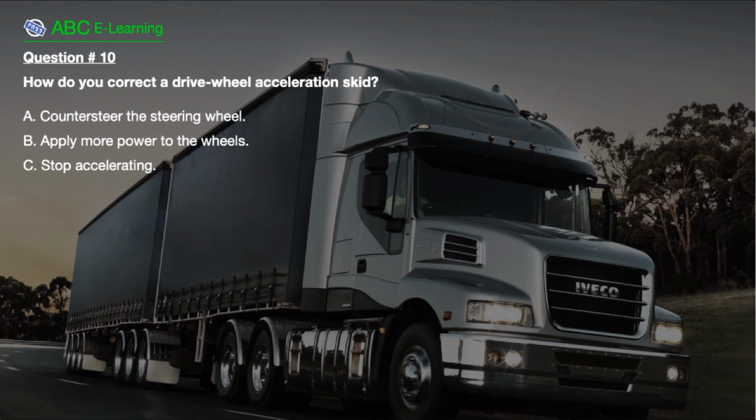Question number 10. How do you correct a drive wheel acceleration skid? A. Countersteer the steering wheel. B. Apply more power to the wheels. C. Stop accelerating.